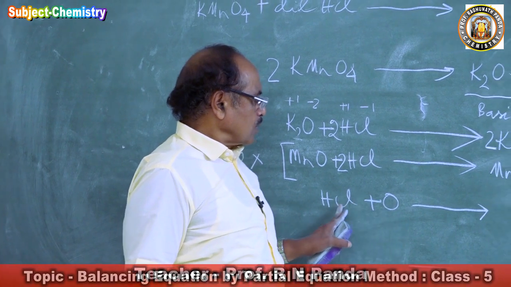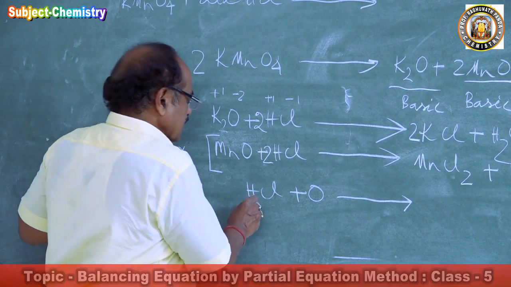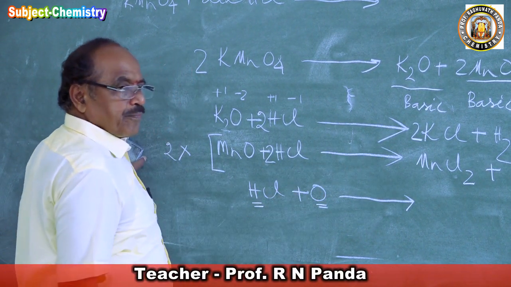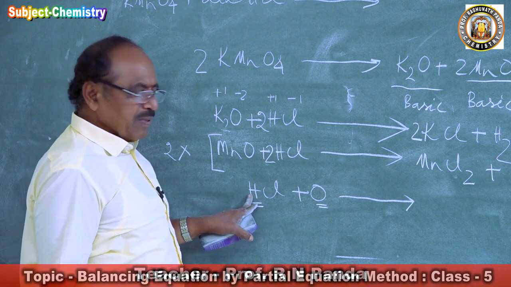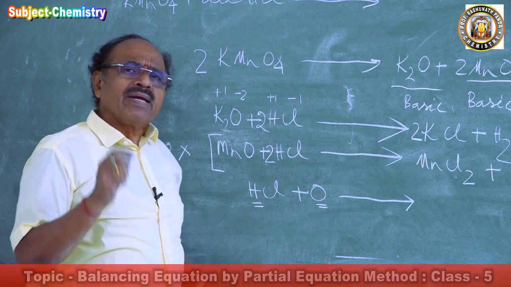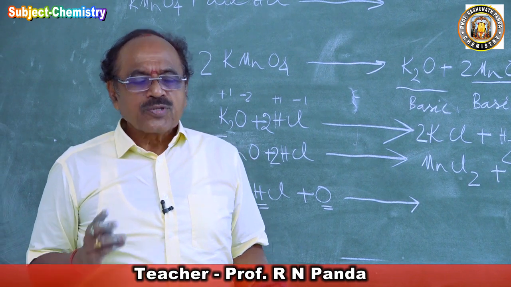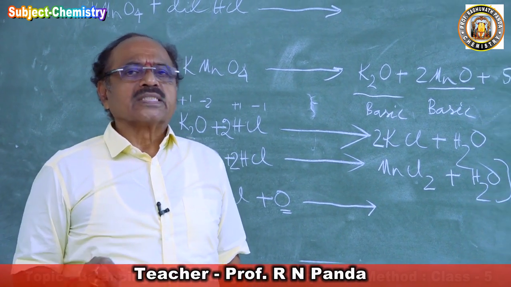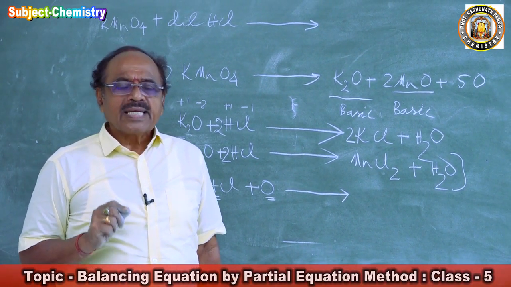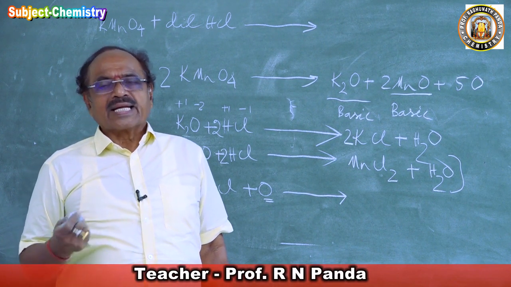This chlorine is an electronegative element and hydrogen is electropositive. So hydrogen will attract oxygen and leave out chlorine. Somebody may question, sir, why will this reaction take place? You see, more electropositive displaces less electropositive, more electronegative displaces less electronegative.